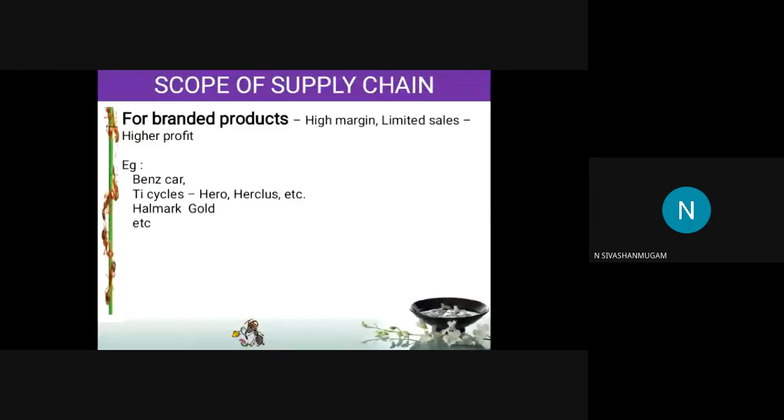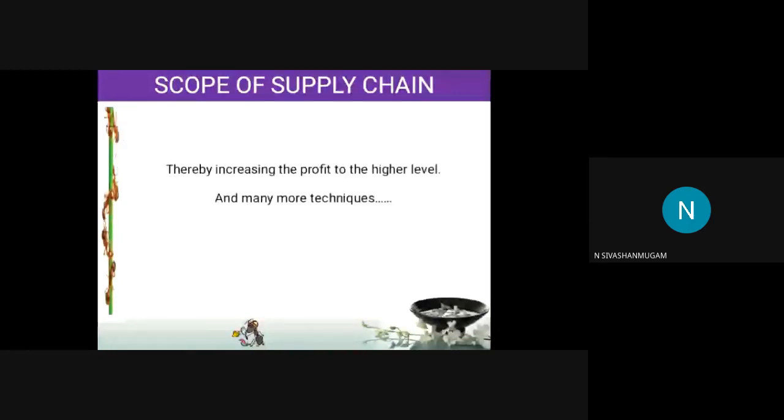But because of the brand name, the price of the Hero is different and the price of the Hercules is different. Okay, gold is the best example. The gold remains the same, 24 karat or whatever the karat is. If you put the hallmark symbol, the price increases, because the hallmark is the brand that increases the profit margin. So they are increasing the profit because of the brand name. Like that, there are n number of examples we can state. It is not necessary to state the same example that I discussed. You can write your own examples also in the supply chain.